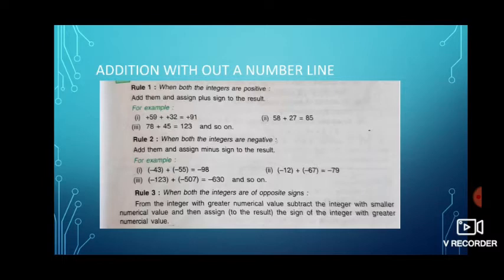Rule number 3 is if the two integers have opposite signs, then we subtract the smaller integer from the larger integer, and the sign of the larger integer goes to the result. For example, take minus 6 plus 3. Here 6 is the bigger and 3 is the smaller. So 6 minus 3 gives 3, and the larger number's sign is minus, so the result is minus 3.